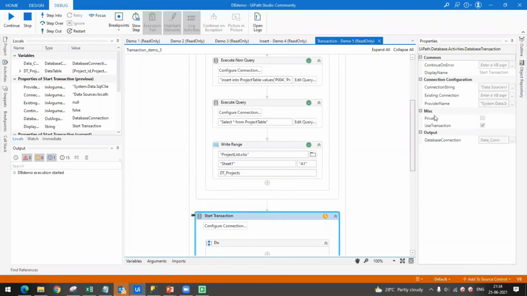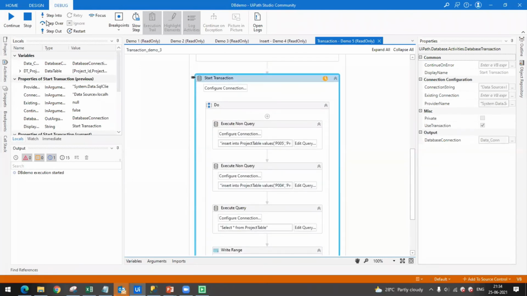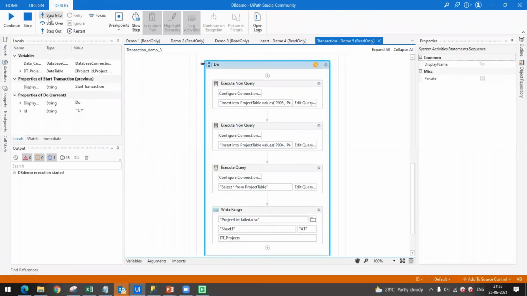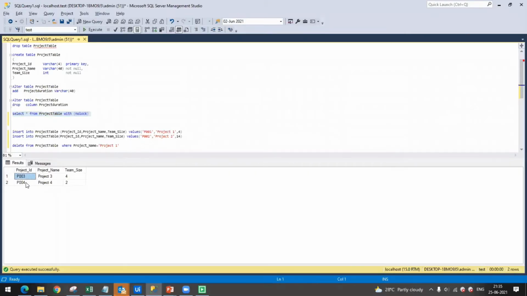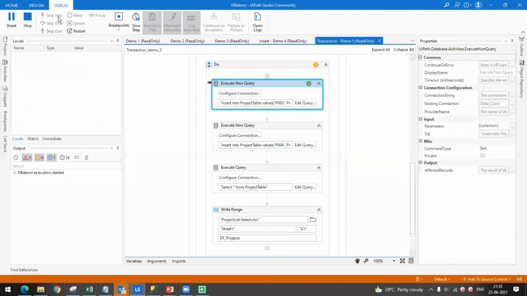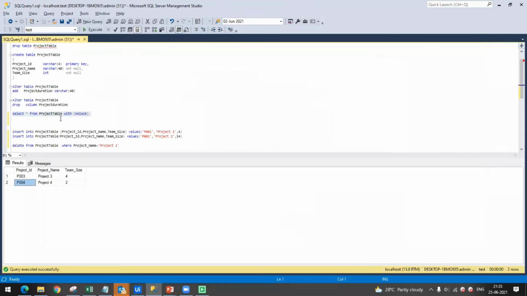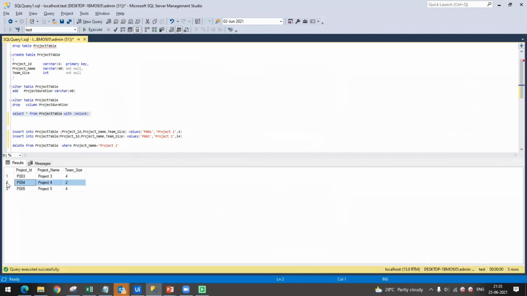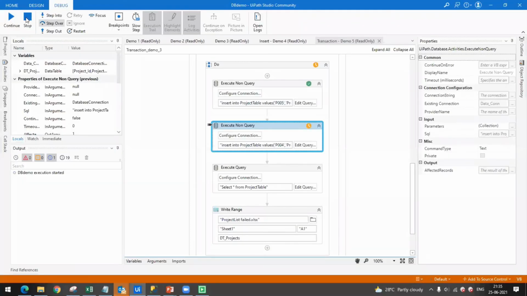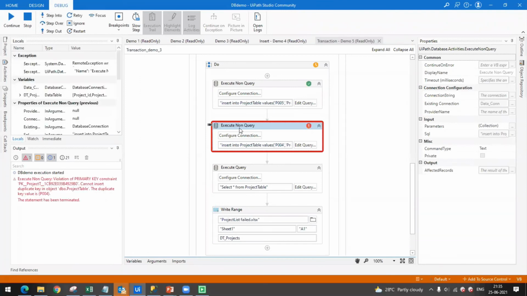It completed successfully. In the second transaction, we have just created a scenario where it will fail. The first activity has project detail 5, and currently we have project details 3 and 4. So let us try to insert the fifth project details. It inserted successfully. If you see the details, it has the fifth project record also. Let us try to insert project 4. I already have project 4 in my table, but still I am trying to insert it. You can see it failed.